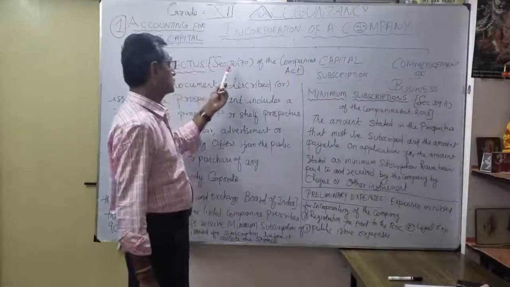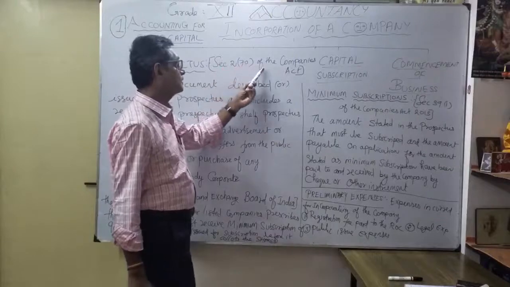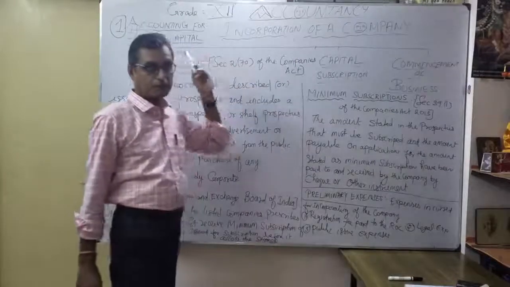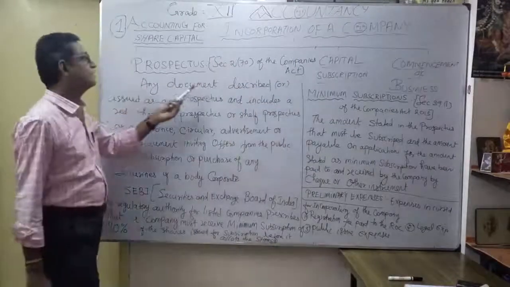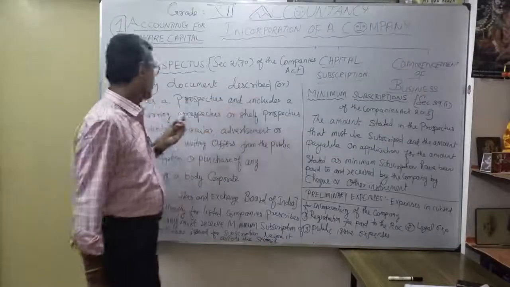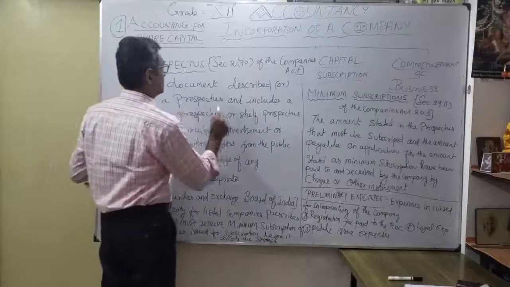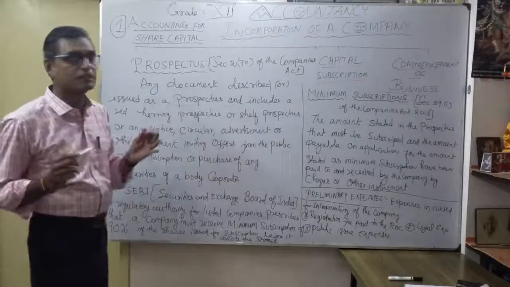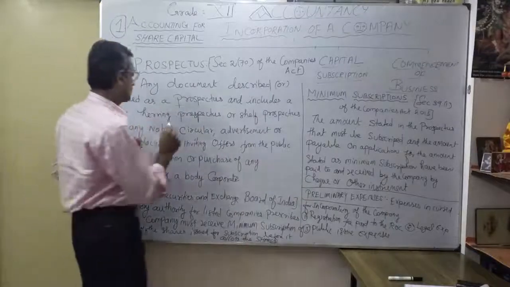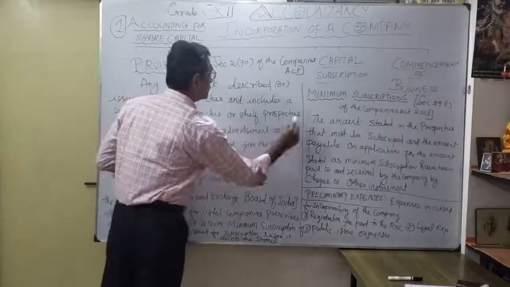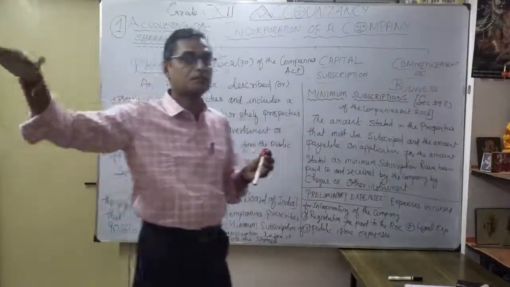According to section 2, subsection 70 of the Companies Act, what is the meaning of prospectus? Any document described or issued as a prospectus, and it includes a red herring prospectus or a shelf prospectus. Shelf means, like keeping some books on a shelf.